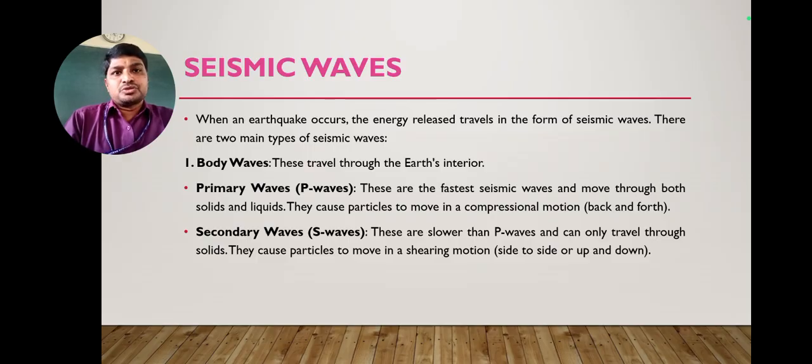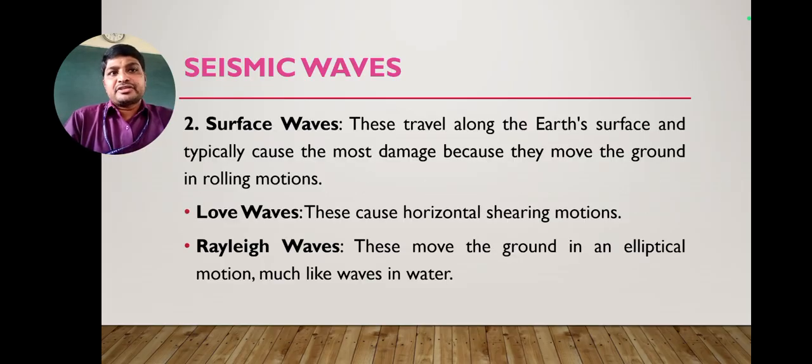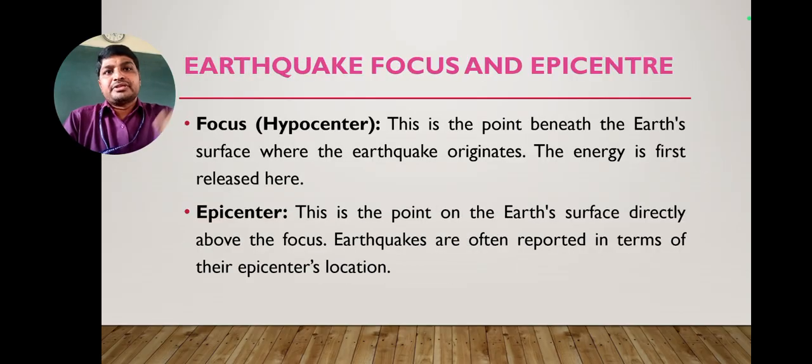Secondary waves travel through solids only, and they create some amount of shaking. Surface waves flow on the surface of the earth, and they also have two types. One is Love waves, the second one is Rayleigh waves. Love waves travel on the surface of the earth in a horizontal direction, and Rayleigh waves move on the ground in an elliptical or circular motion. They travel like waves in water. So these are the seismic waves we can majorly focus on.